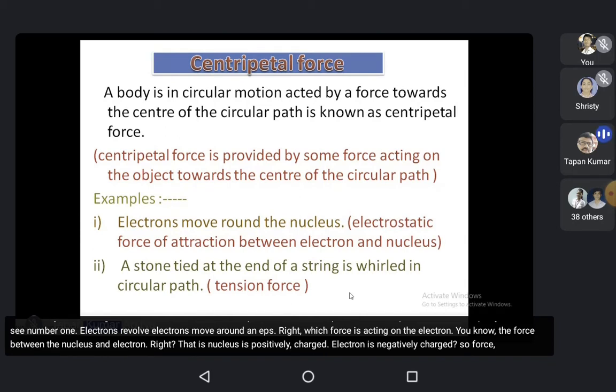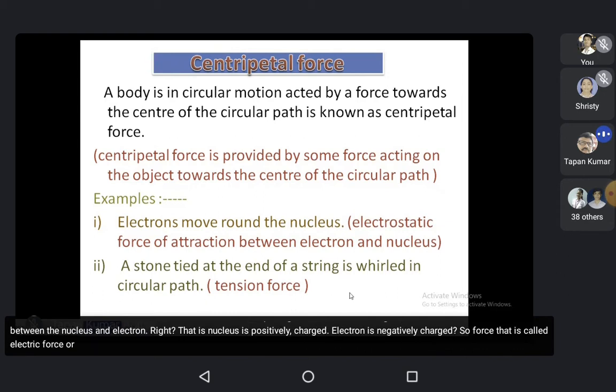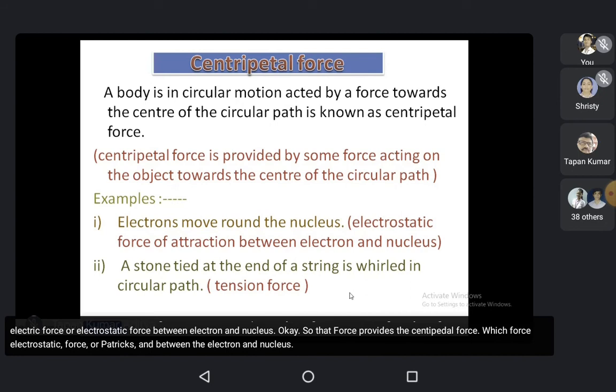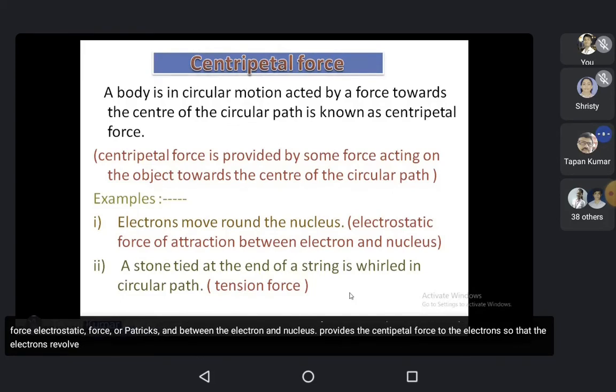So that force is called electric force or electrostatic force between electron and nucleus. That force provides the centripetal force. Which force? The electrostatic force of attraction between the electron and nucleus provides the centripetal force to the electrons so that the electrons revolve around the nucleus.